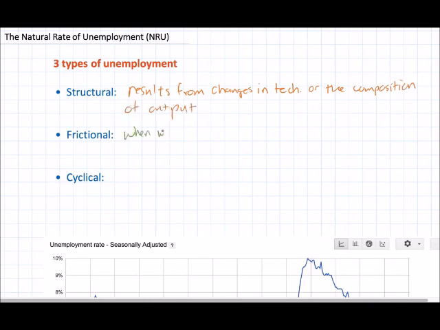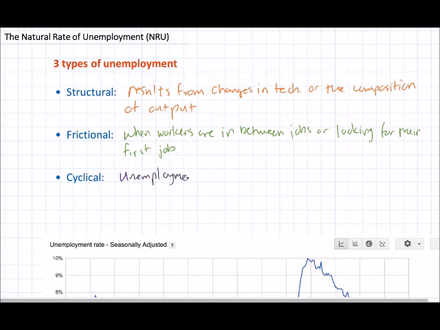The second type of unemployment that an individual or a country could experience is frictional unemployment. Frictional unemployment is perhaps the easiest to understand because most of you will experience frictional unemployment before any other type. It's the type of unemployment experienced when an individual is in between jobs or looking for his or her first job. Frictional unemployment is what you will experience when you enter the labor market for the first time after graduating high school or university. When you're in that transition stage and applying for your first job, you will be temporarily frictionally unemployed.